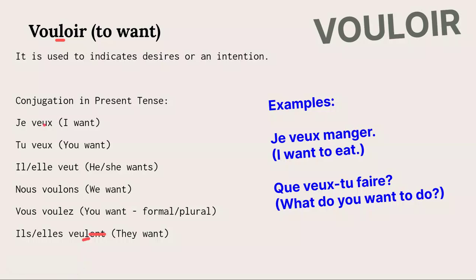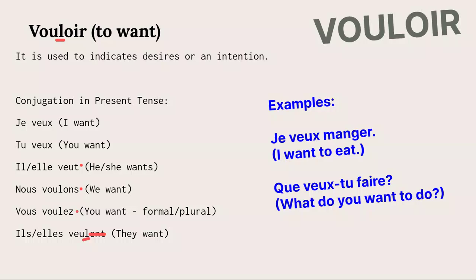So let's go again. Je veux, tu veux, il, elle veut, nous voulons, vous voulez, il, elle veulent. Je veux, tu veux, il, elle veut, nous voulons, vous voulez, il, elle veulent. That's it. That's how to conjugate the verb, the pronunciations.